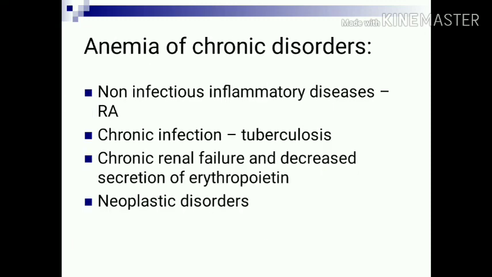Another variety of anemia is anemia of chronic disorder. Causes are non-infectious inflammatory diseases like rheumatoid arthritis. Anemia is also present when there is chronic infection like tuberculosis. In chronic renal failure, there is also anemia due to decreased secretion of erythropoietin. And in neoplastic disorders also anemia develops.